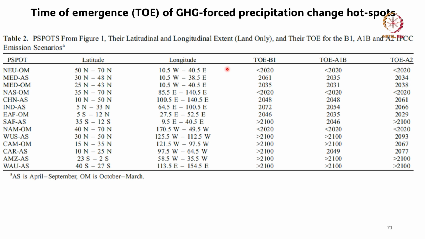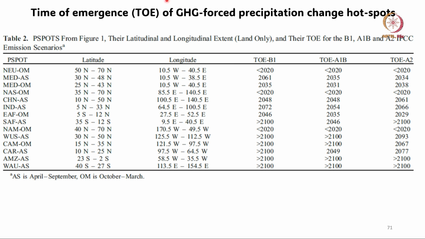Now, in these models, if you want to understand how we can trust these simulations, you have to look at what is called the time of emergence, because all these models have interannual and interdecadal variation, which are a part of the natural variation of the atmosphere-ocean system. So, you cannot trust that result totally unless you remove the natural variation from your simulation.